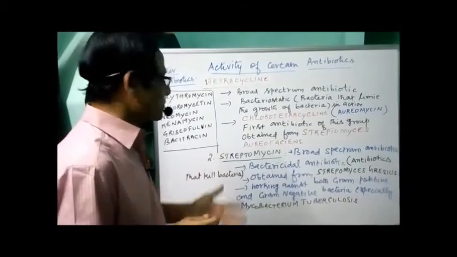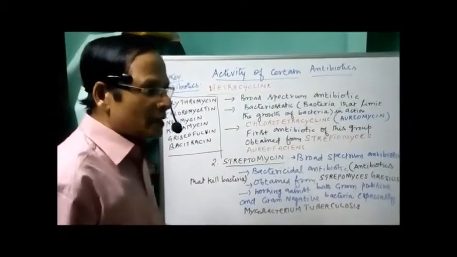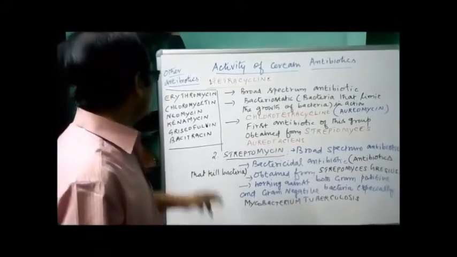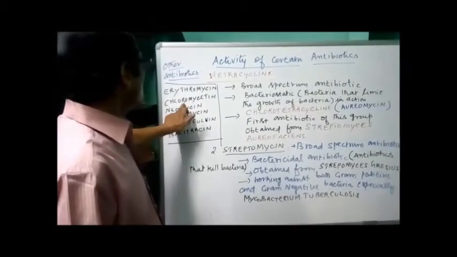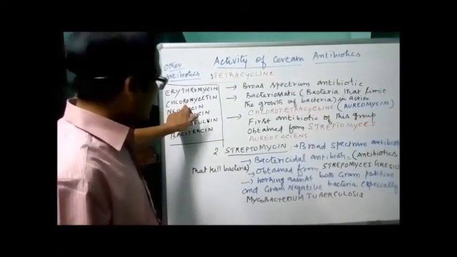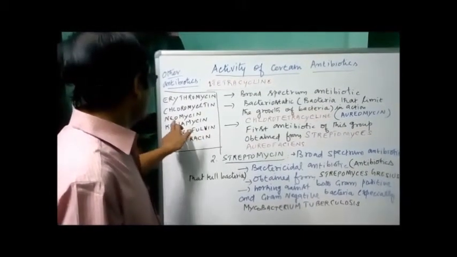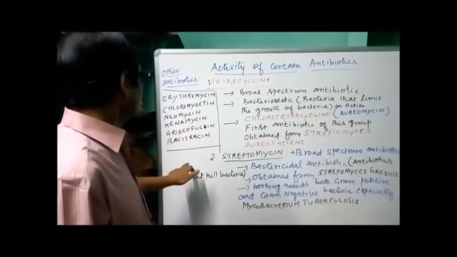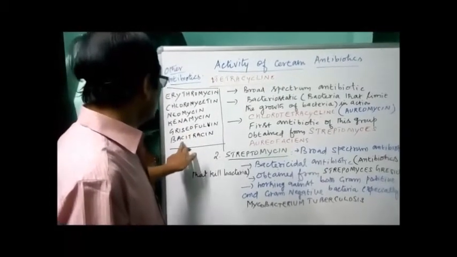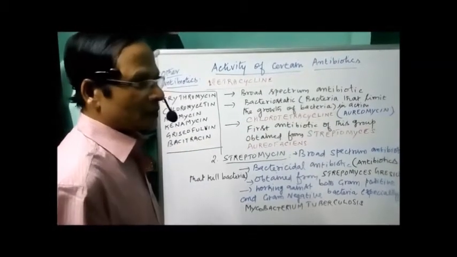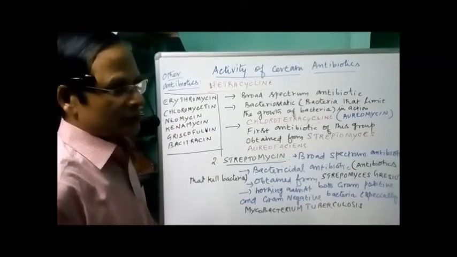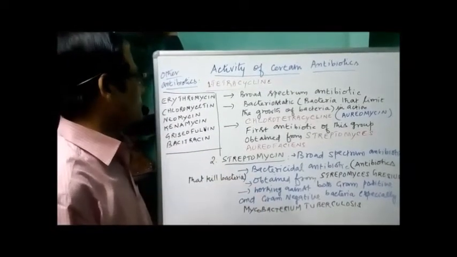That's about streptomycin. Some other antibiotics isolated are erythromycin, chloromycetin, from the species Streptomyces venezuelae, neomycin, kanamycin, griseofulvin, and bacitracin. These are some other antibiotics obtained from microorganisms.